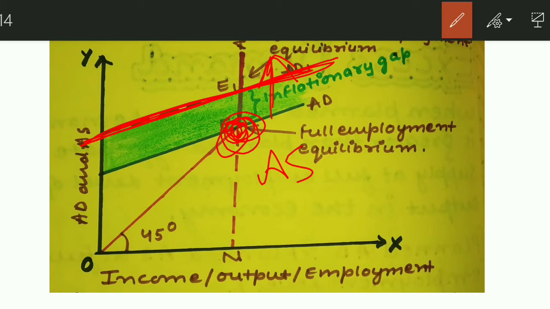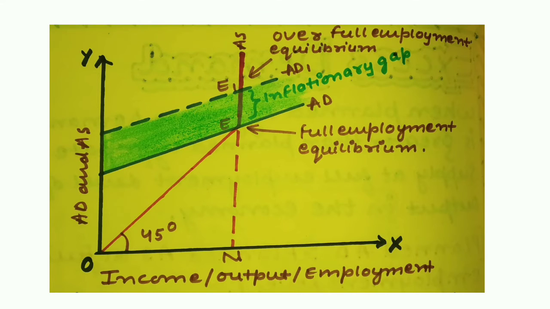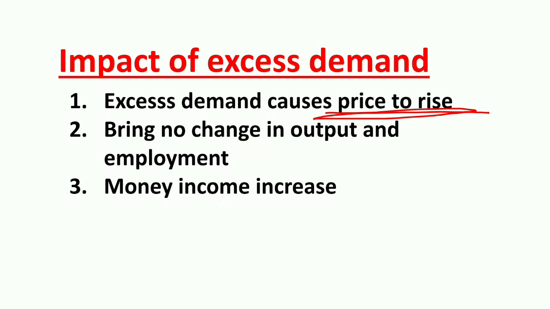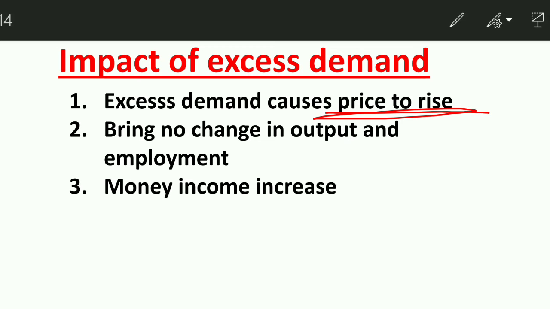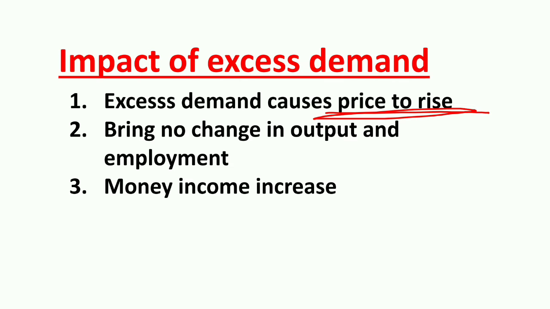So what will happen? Output and employment cannot change, so the ultimate pressure will be on price, and price tends to rise as competition among buyers will push the price up. So price will go up automatically. Some people will not demand that good, and automatically your excess demand will be cured, and aggregate demand in the economy will become equal to aggregate supply, right?